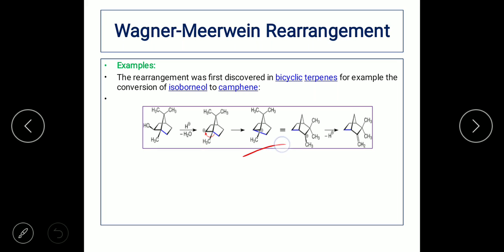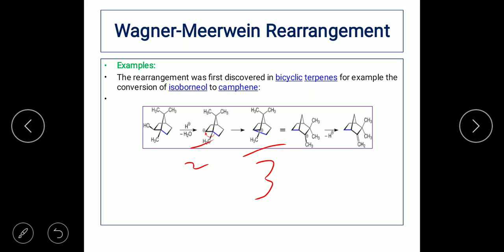Once it shifts, we obtain an intermediate of this kind, wherein the carbocation, which was secondary, now becomes a tertiary carbocation, and we know a tertiary carbocation is much more stable than the other forms, secondary or primary. So this is the carbocation first generated after the removal of the water molecule, a secondary carbocation, and now there is a more stable tertiary carbocation.